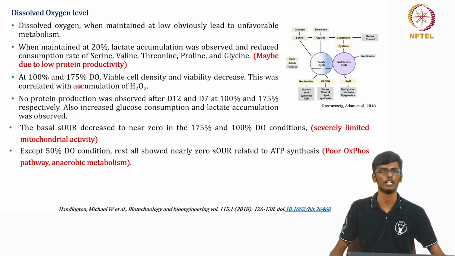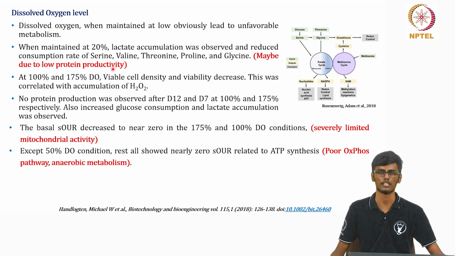So DO is one of the important parameters in cell culturing. When it is at 20% DO, lactate accumulation is observed, and there is a reduced consumption of amino acids like serine, valine, threonine, proline and glycine. They quoted that this is because of the low productivity, but this trend is not seen in other amino acids as well, which indicates that this is not the reality, it's something different.